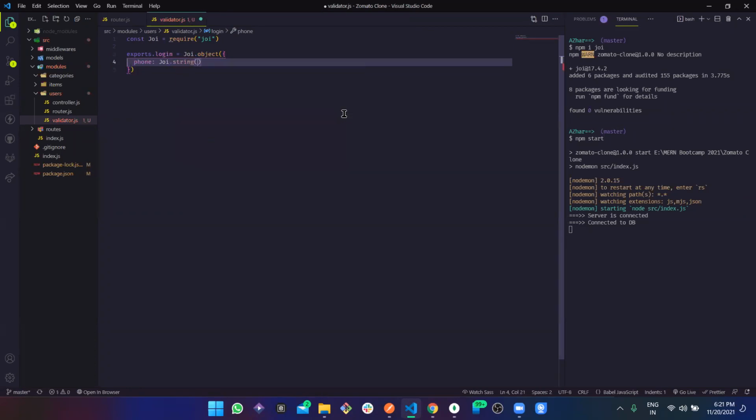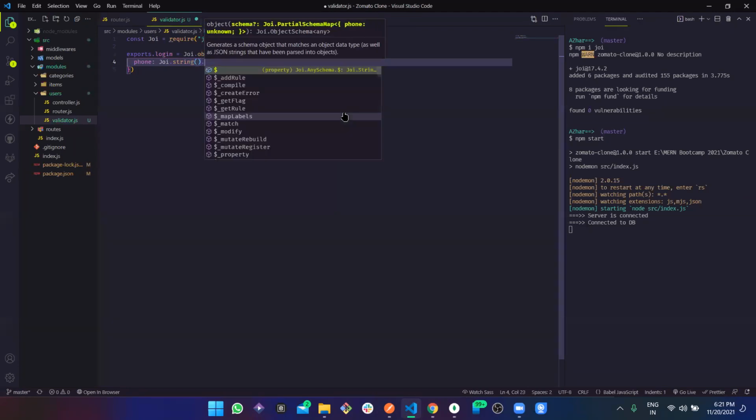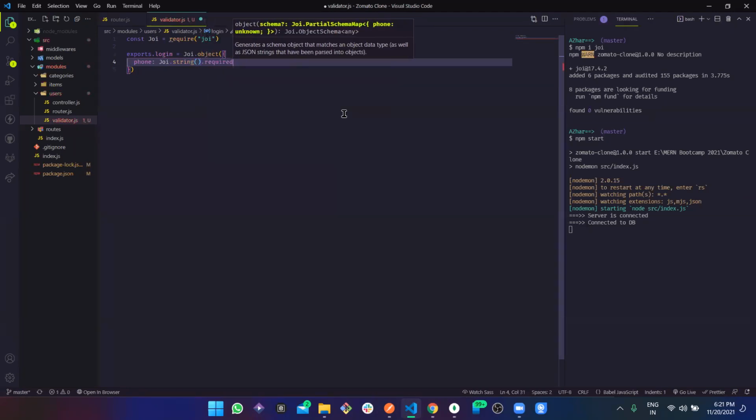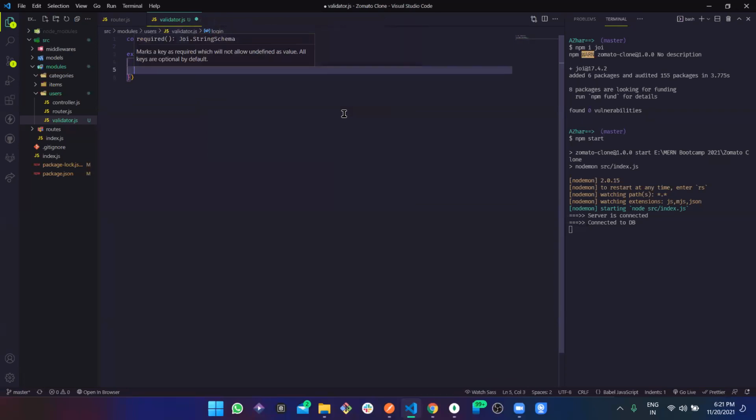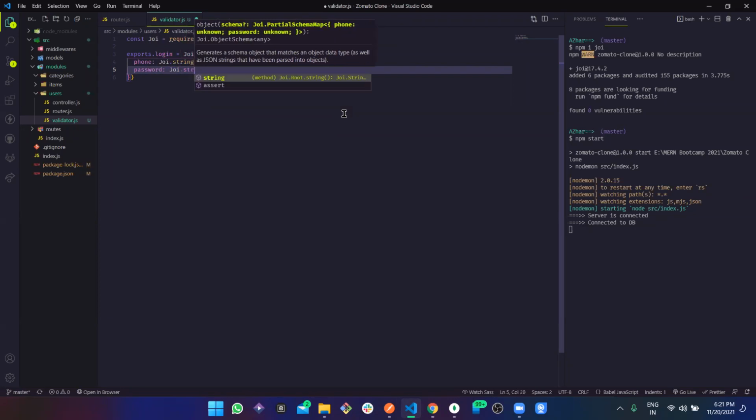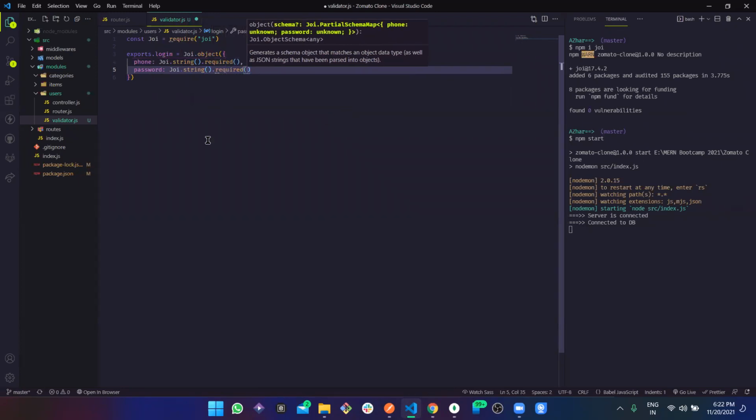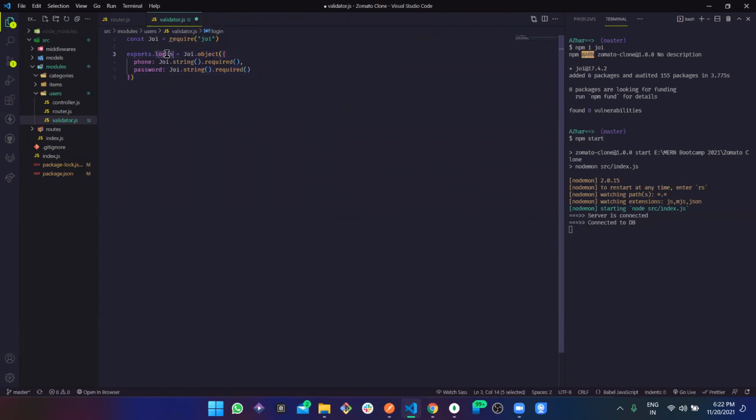So this is how we define it, and we call this method. This is not a particular string, but a method. And if it should be required, then we can just pass required. And then we also need password the same way, joy.string, and this also should be required. That's all. So now we have this schema, right?